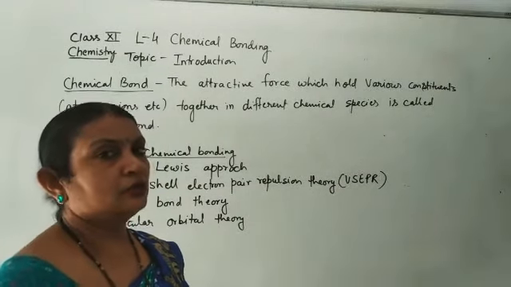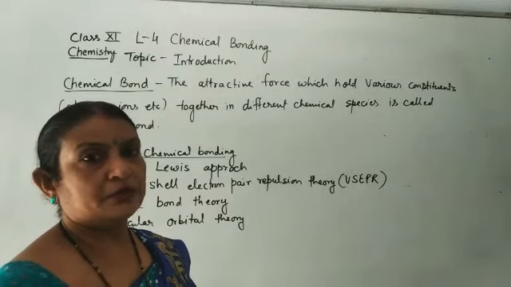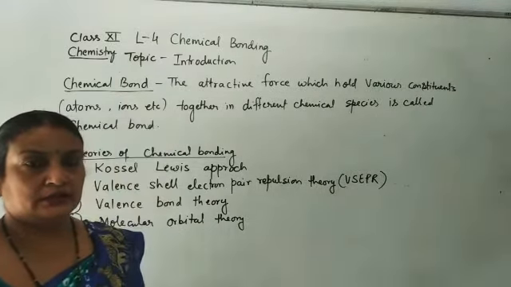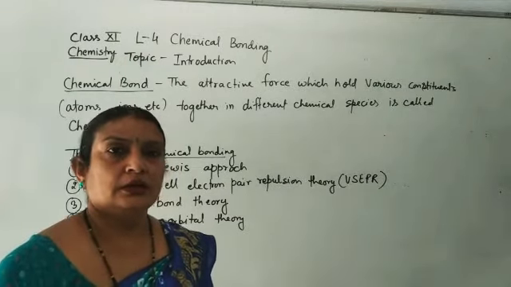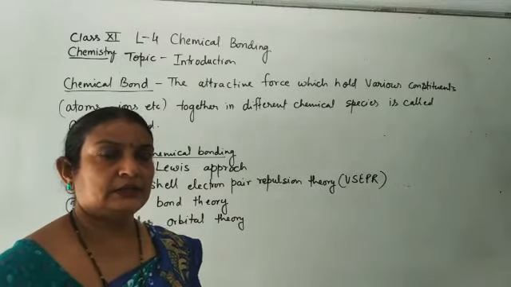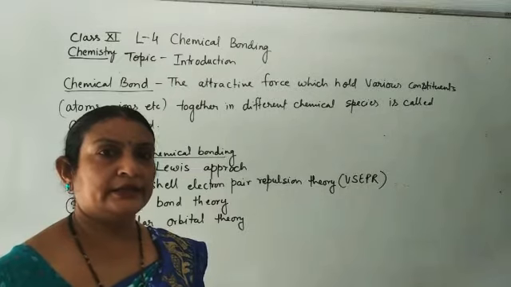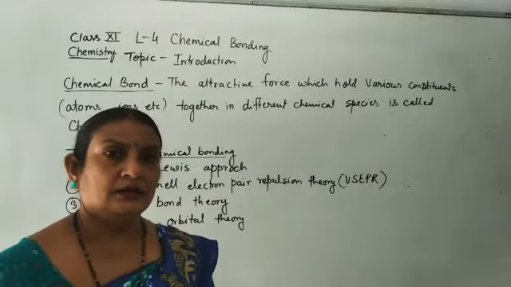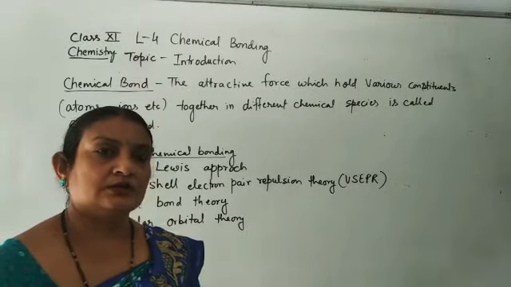Today I am going to start lesson 4, chemical bonding. What is chemical bonding? You know very well. Now you have studied in lesson 3 that there are 118 elements, and these elements do not mostly exist freely.